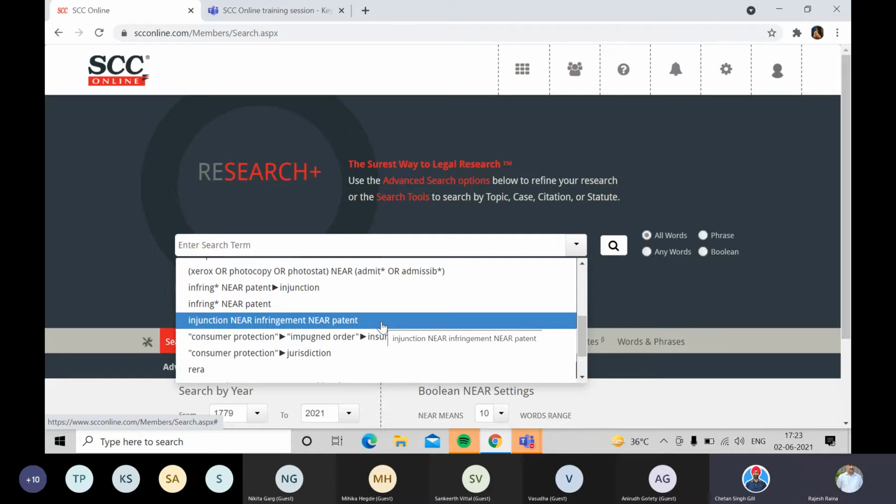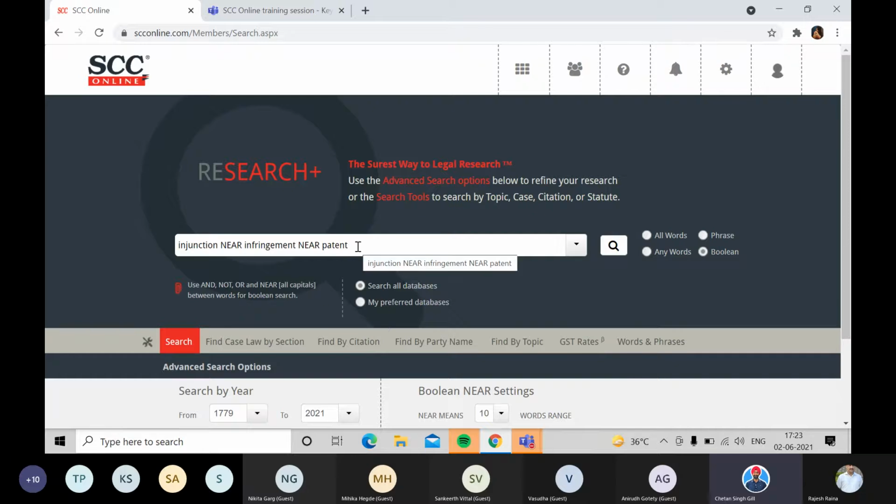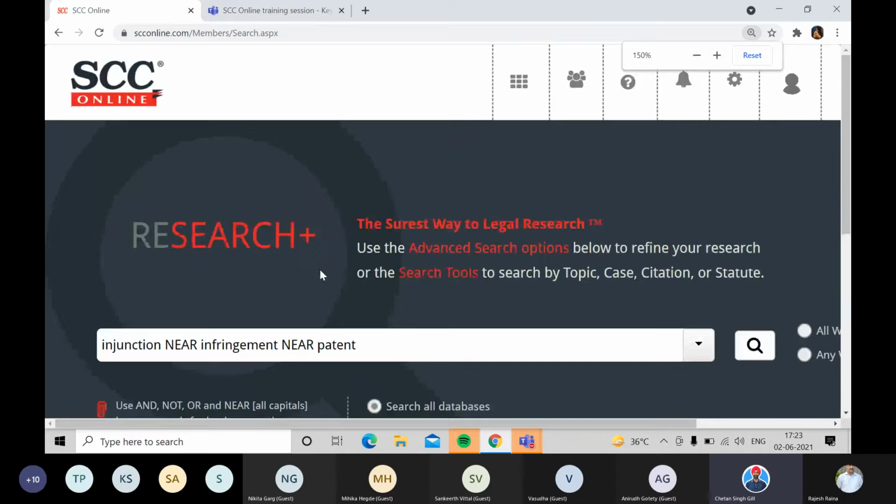So rather than writing full sentences, one thing that we would suggest to all the members is that if you write full sentences, it will search for all the words. However, when we are doing legal research, we're not looking for one way of writing a particular judgment. We need to understand that these judgments are written by different individuals.